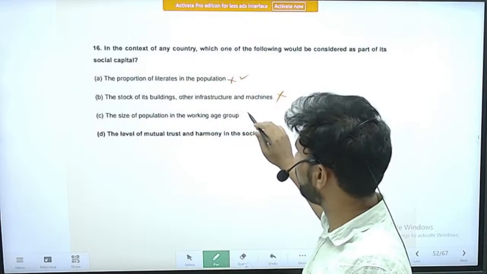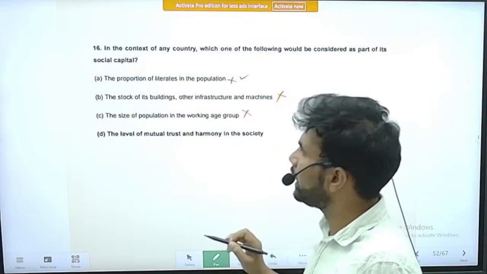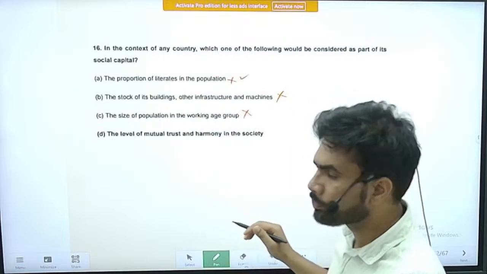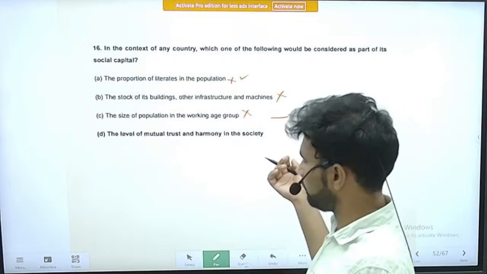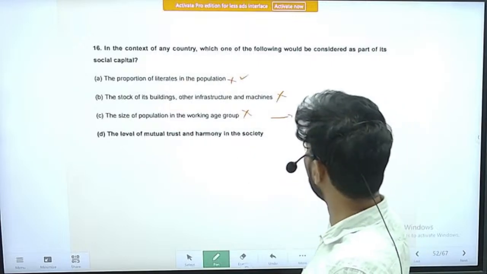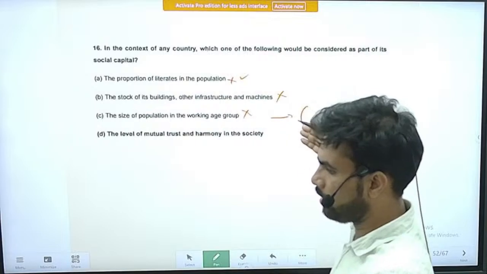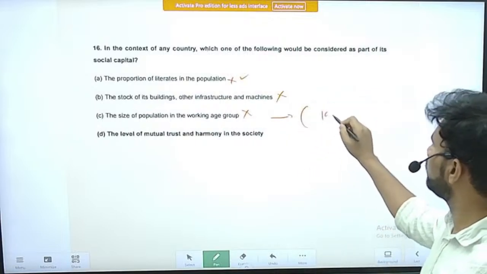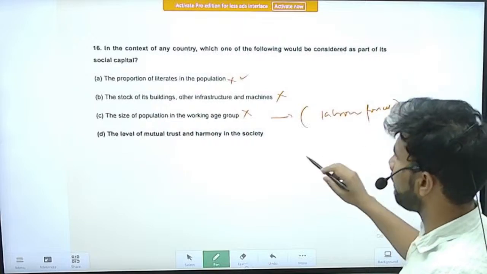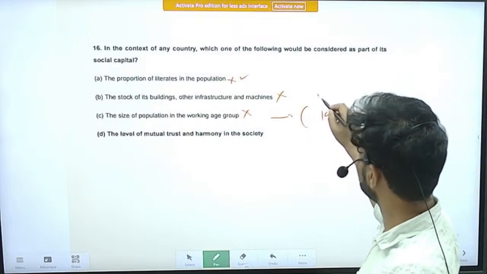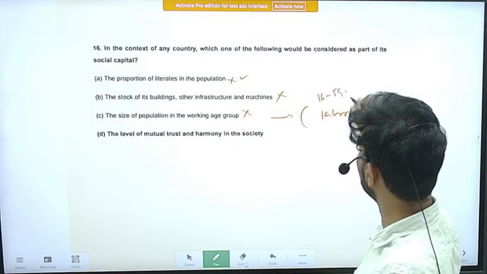The size of the population in the working age group, no. It is not a social capital. We can say it is a working age population. It will constitute, largely, the labor force. We can call it the labor force. The working age population will be 16 to 59 years.